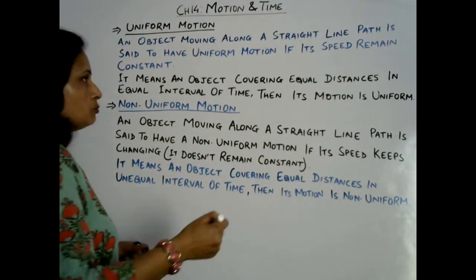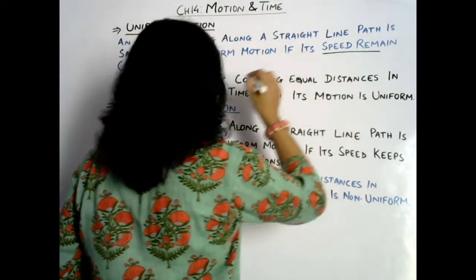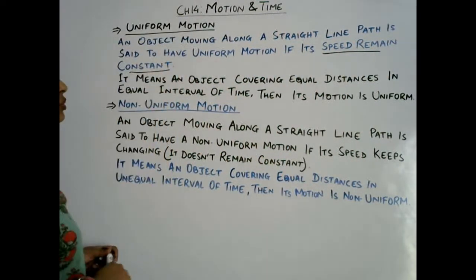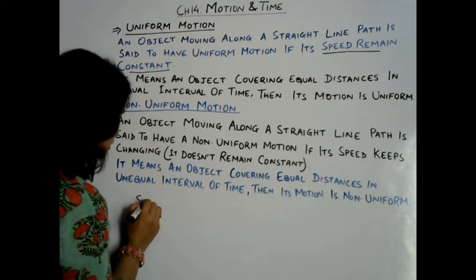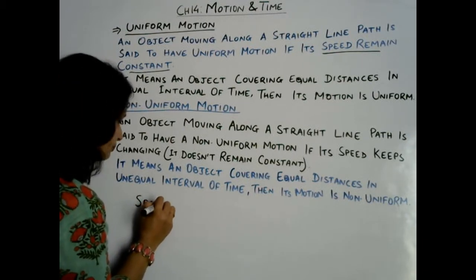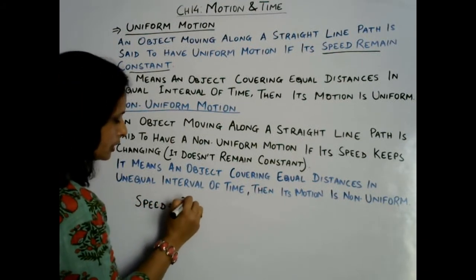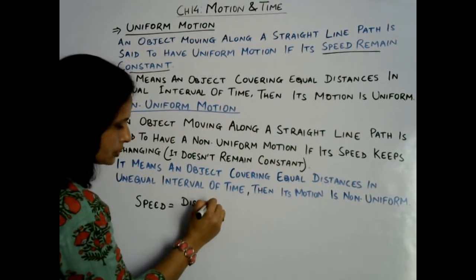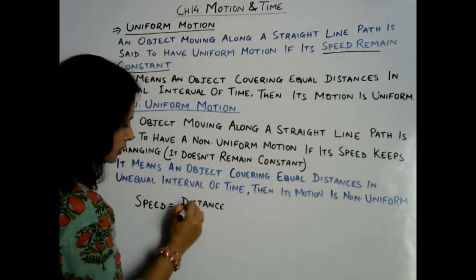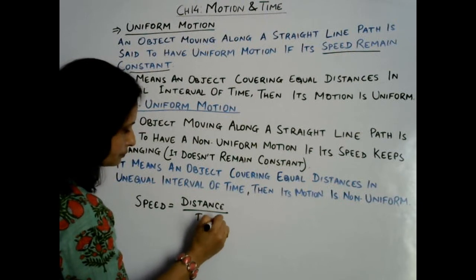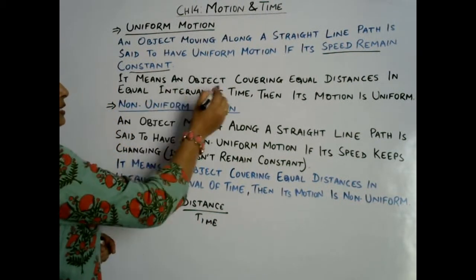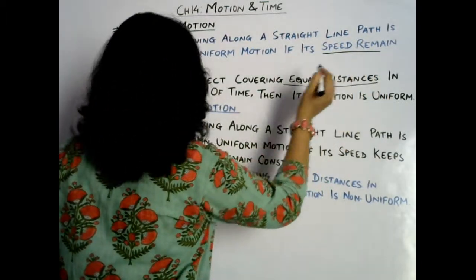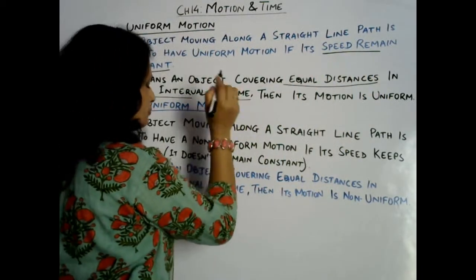So in uniform motion, speed remains constant. Speed should be constant in uniform motion. So what is the formula of speed? Speed is equal to distance upon time. What is speed? Distance upon time. So uniform motion means when any vehicle is covering equal distance in equal intervals of time.